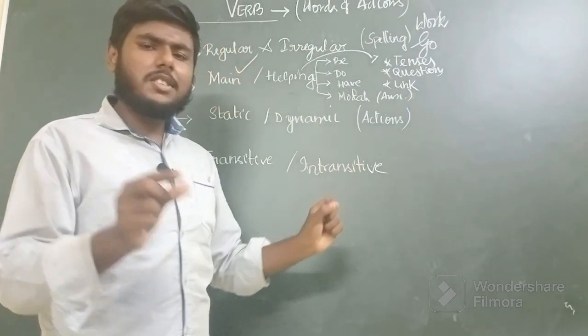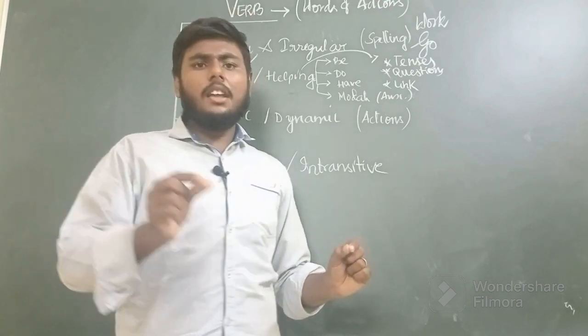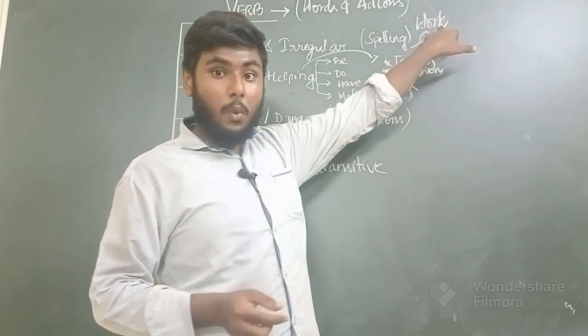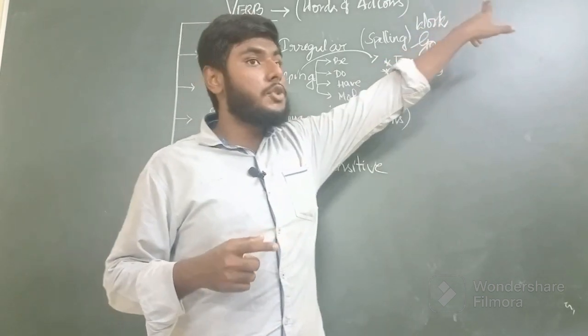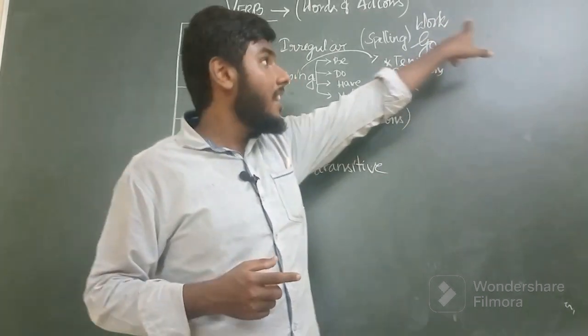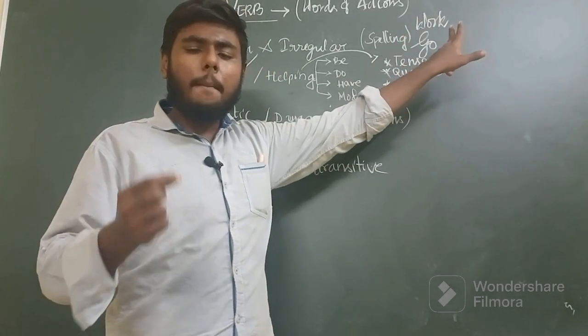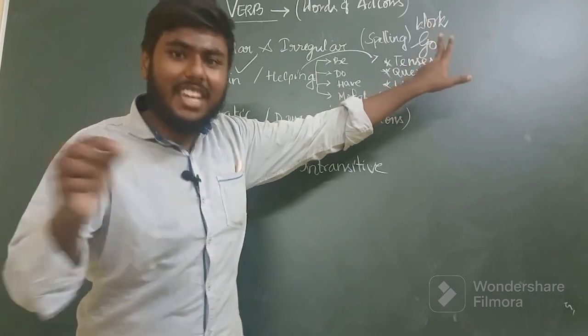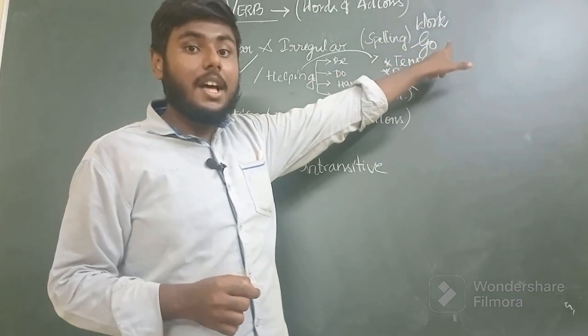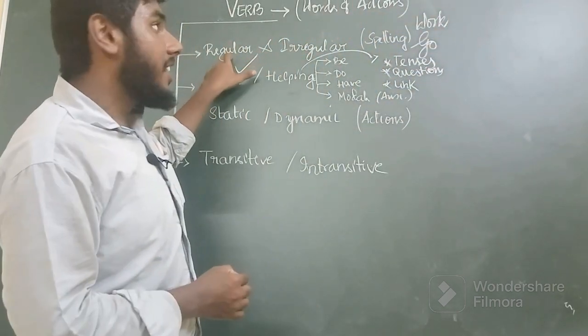If a verb has a minor change, as in the verb work, where the base form changes to V2 or V3 with just a meager change, the addition of ed to the base form, it is called a regular verb.